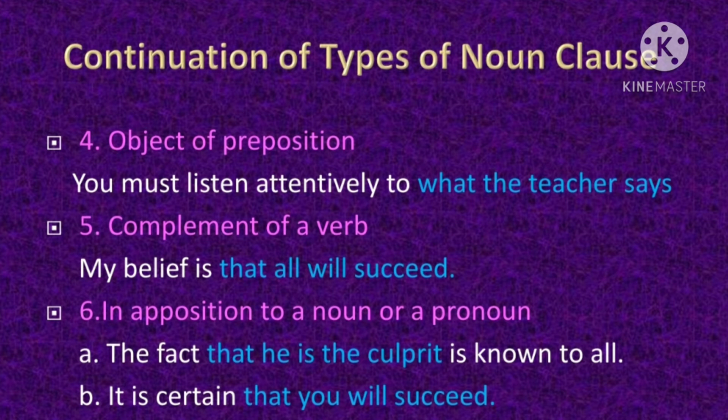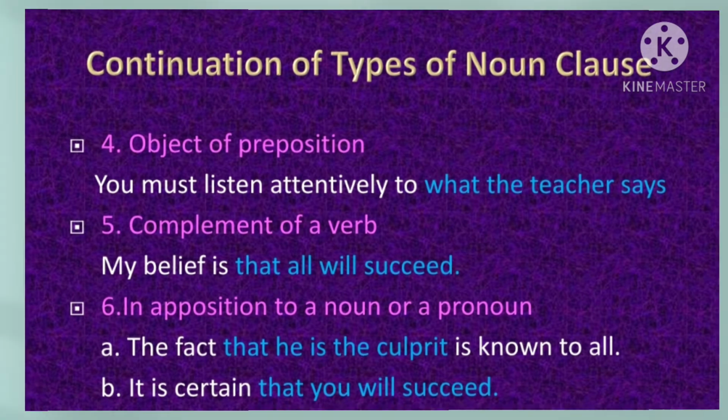Now when you see the main clause, it is certain. What is certain? That you will succeed. So here the subordinate noun clause is functioning in opposition to the pronoun it in the main clause. So children, this is the way you need to explain in your answer the relationship between the two clauses.